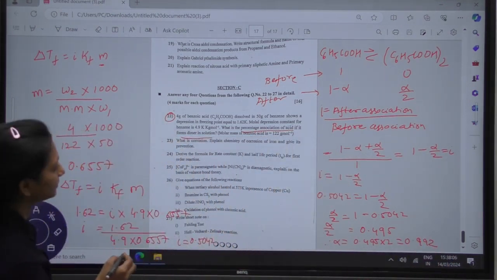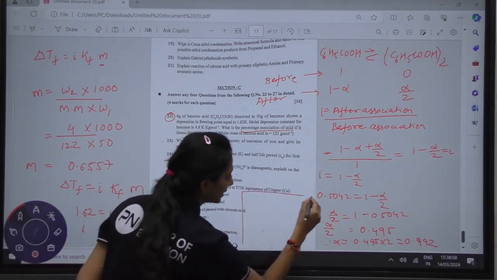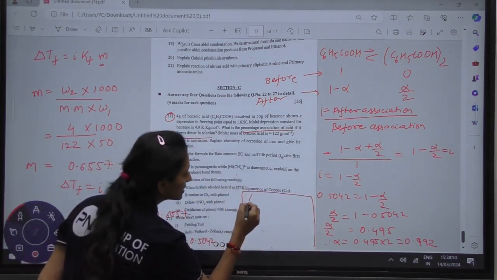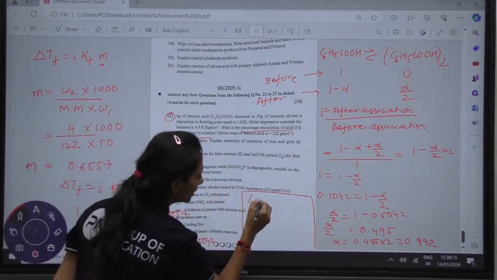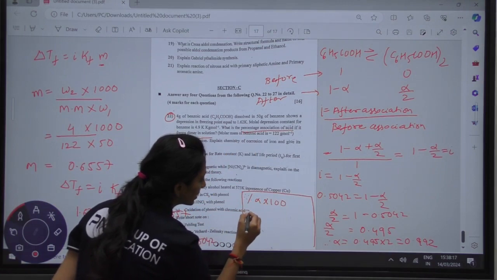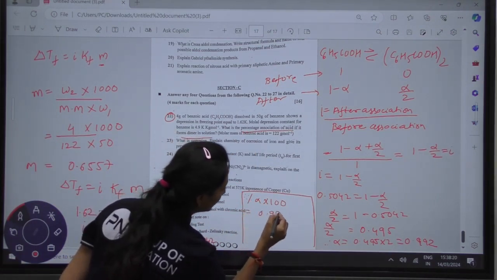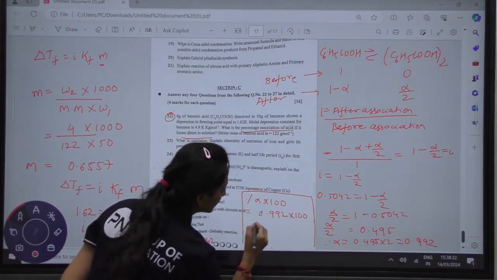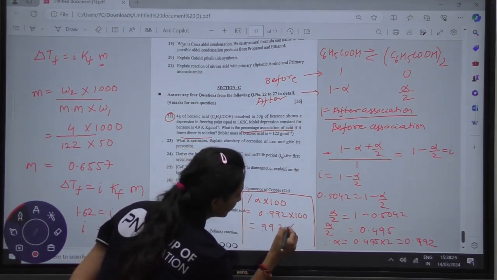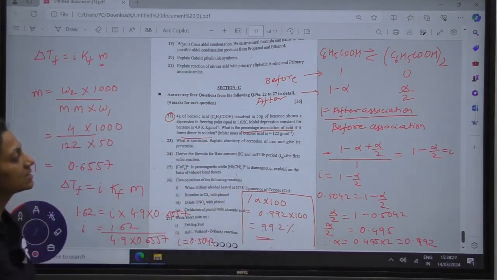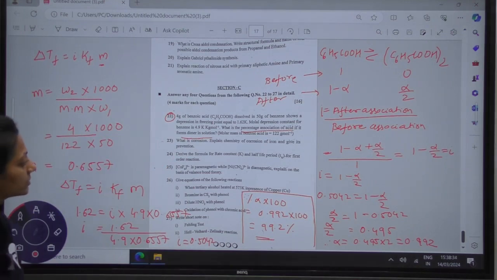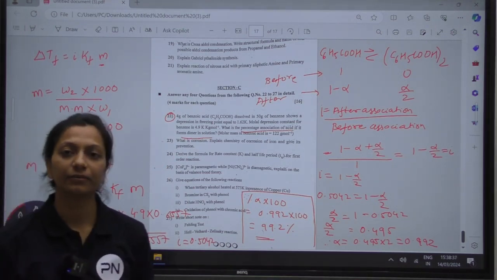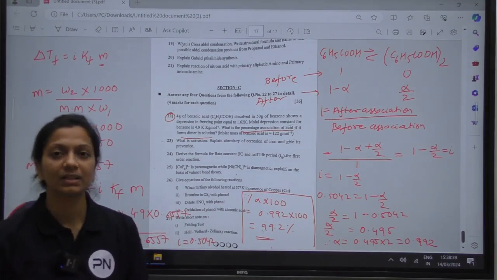Therefore the percentage of association is equal to alpha multiplied by 100, which is 0.992 multiplied by 100, which is equal to 99.2%. So this is the final answer, which tells you how much percentage of association of the acid will take place. That's all, students. This was the last numerical part from section number 2. Thank you everyone.